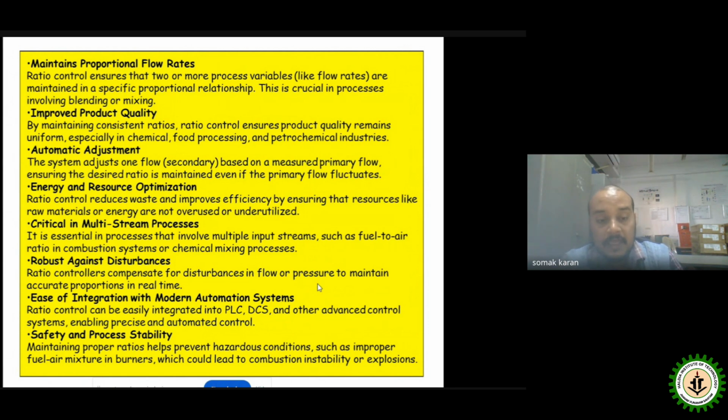Ease of integration with modern automatic systems. Basically the PLC and DCS, these modern or advanced control systems, can be used for the ratio control. So that is another point. Safety and process stability is the last point, which is nothing but the hazardous condition we are talking about. That is also important for the case of the ratio control.